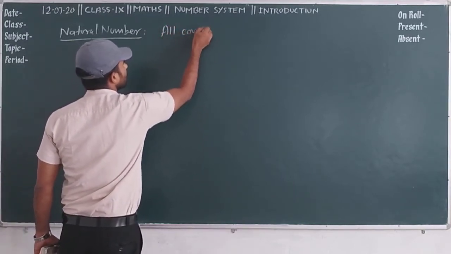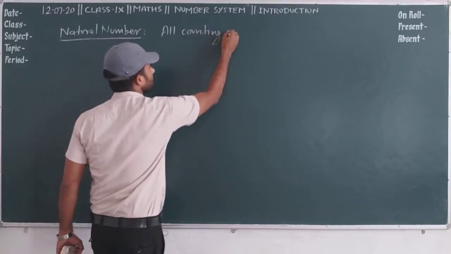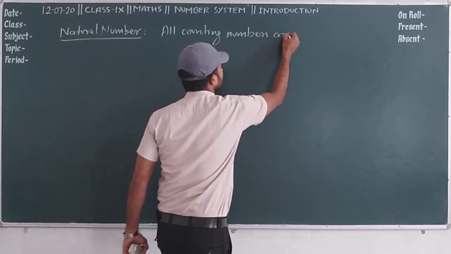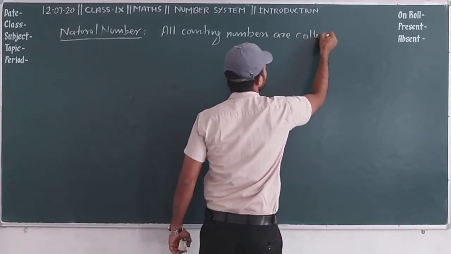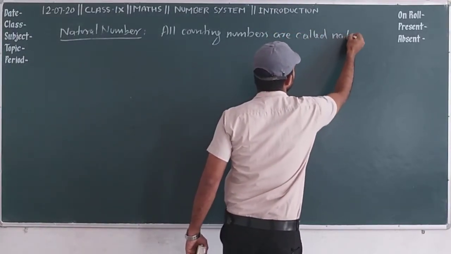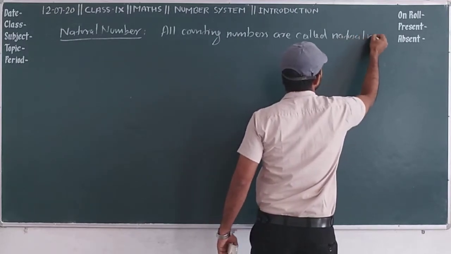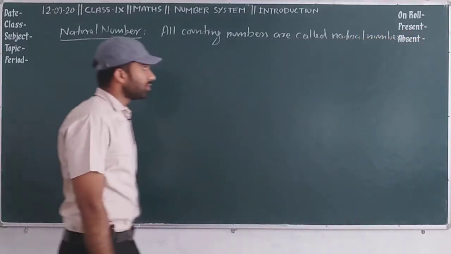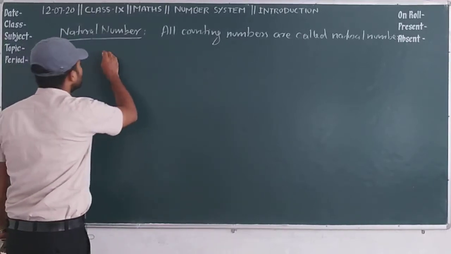All counting numbers are called natural numbers. Okay, we can also represent it like this.